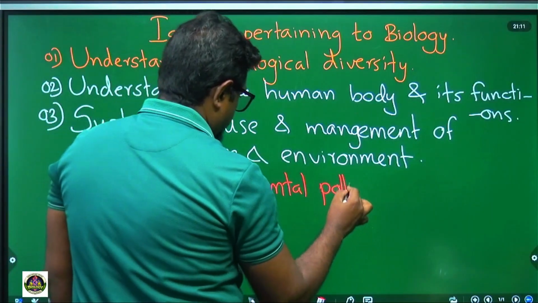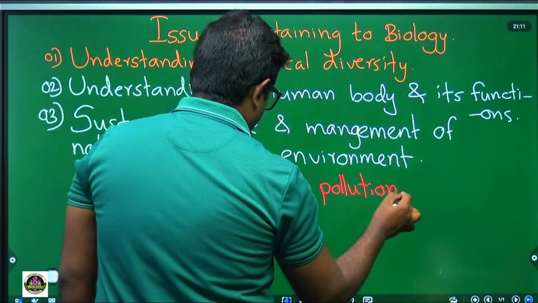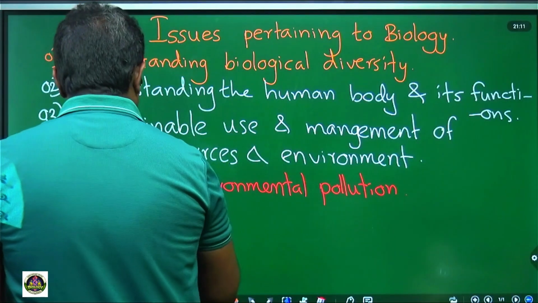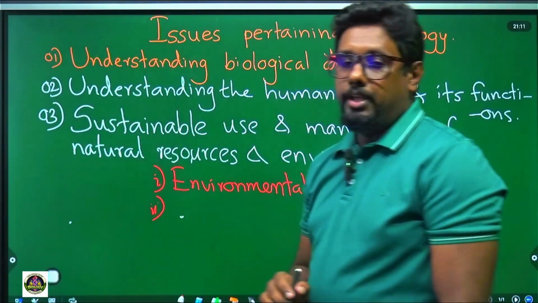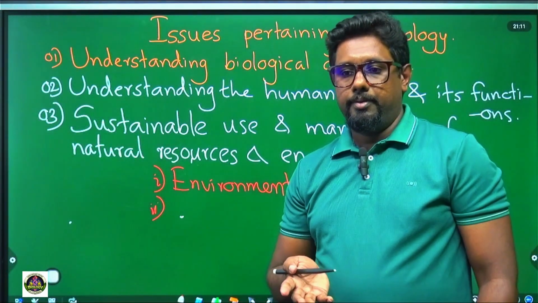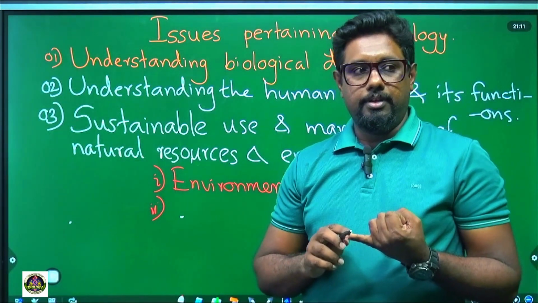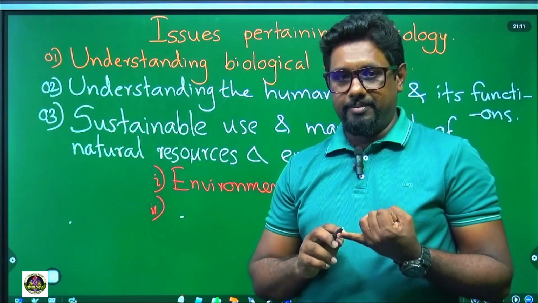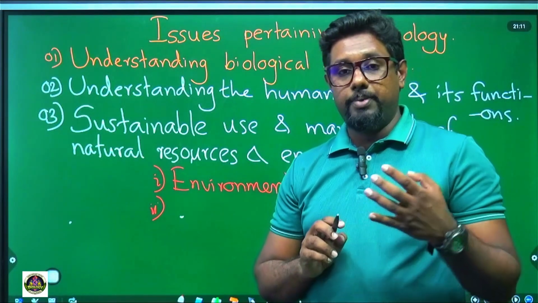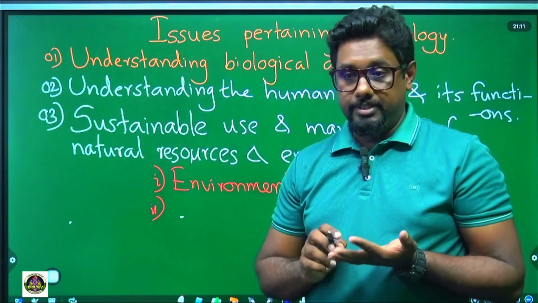When the environment is polluted, the amount of carbon dioxide on the earth is increasing. As a result, the temperature of the earth is increasing.